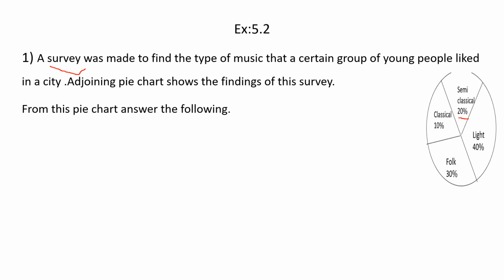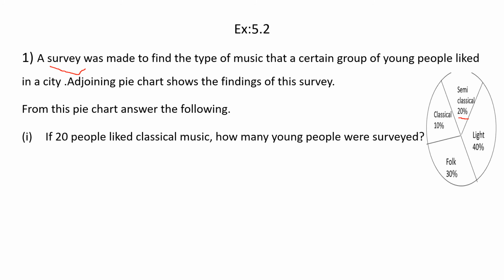From this pie chart, they are going to ask some questions and we want to find the answers. So what is the first question? If 20 people liked classical music. They are asking, in a group of youngsters, if 20 people like classical music, then how many young people were surveyed?